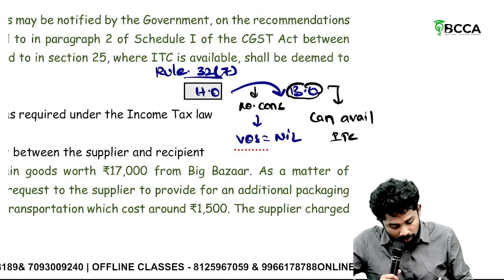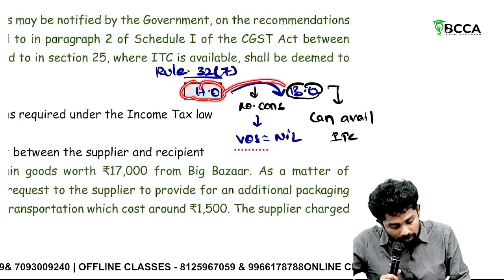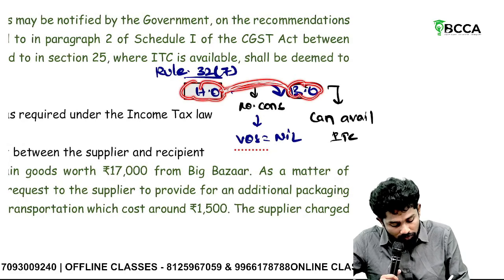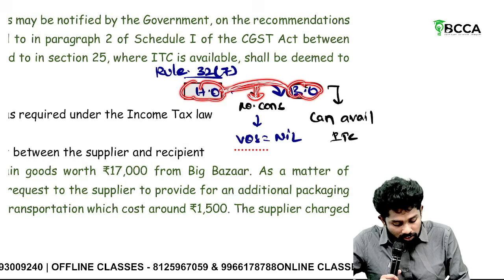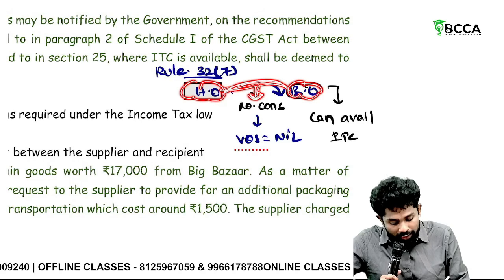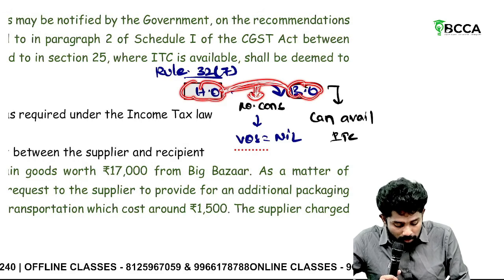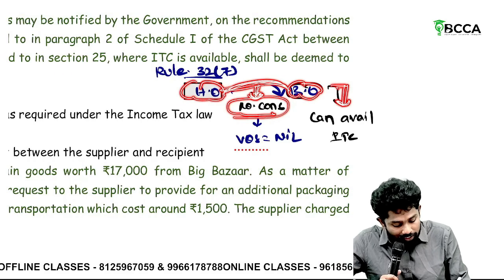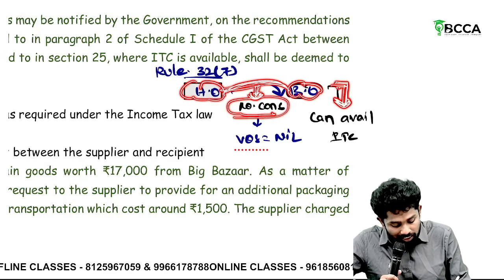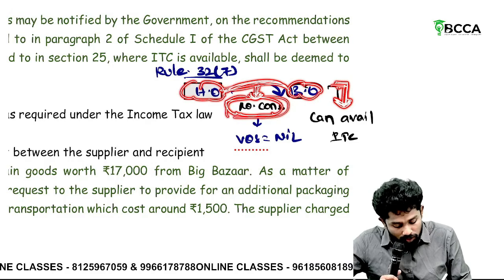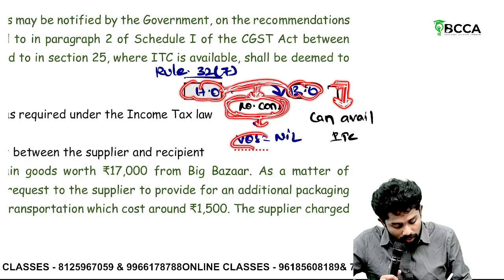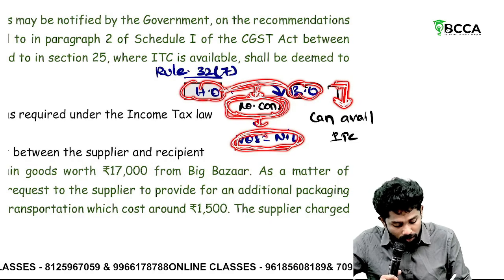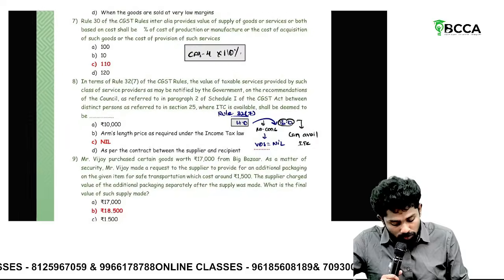Sir, understand, head office supplies some services to branch office without any consideration. Actually, as per Schedule 1, paragraph 2, these are supplies even though there is no consideration. But if the branch office is registered and can avail ITC, still they supplied for no consideration, then you can take the value of supply as nil. Value of supply as nil. It is mentioned in Rule 32 sub rule 7.